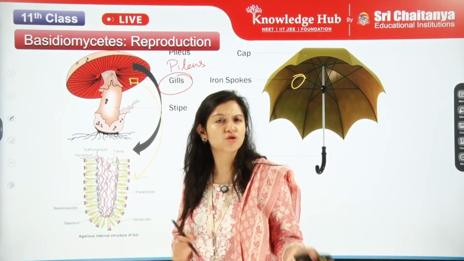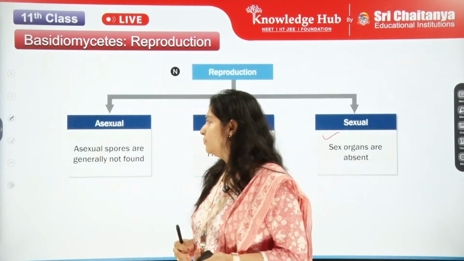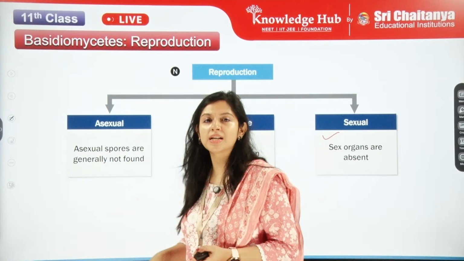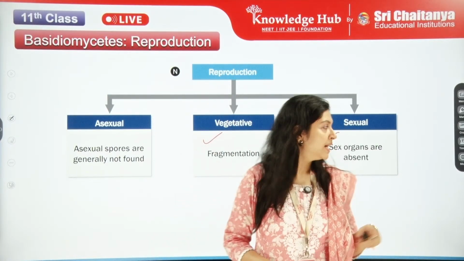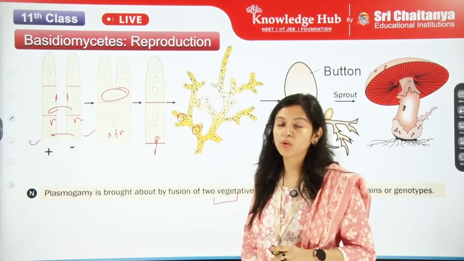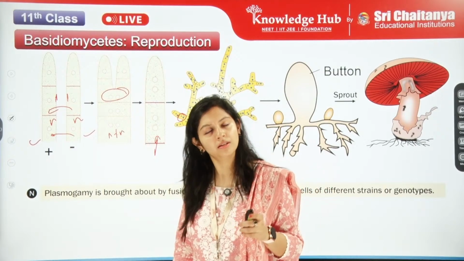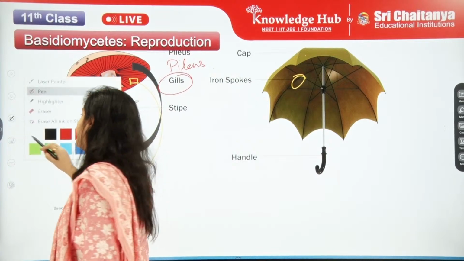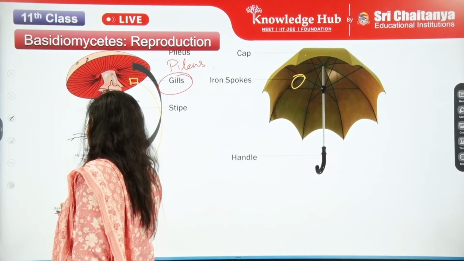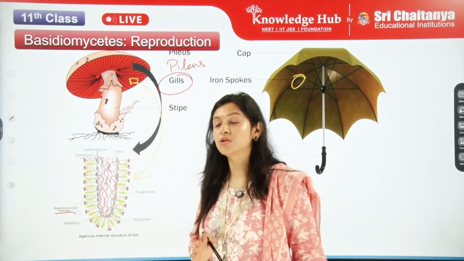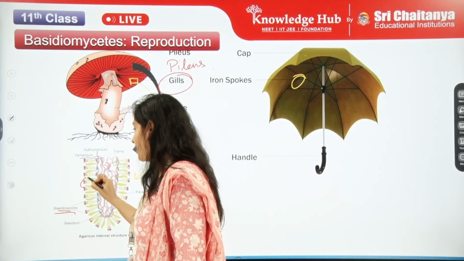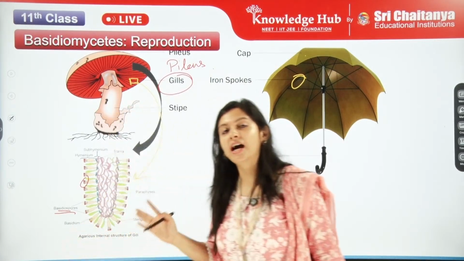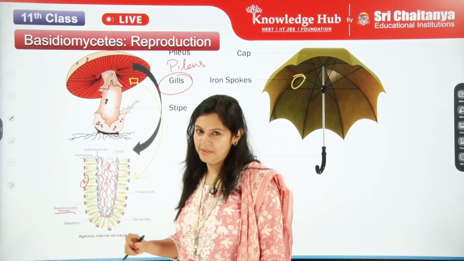What we have learned a few minutes back is that asexual spores are generally not found, and sex organs are absent, so they definitely have sexual spores. The sexual spores here are the basidiospores. Basidiospores are the sexual spores present in the Basidiomycetes. They are present in the outer part of the basidium.